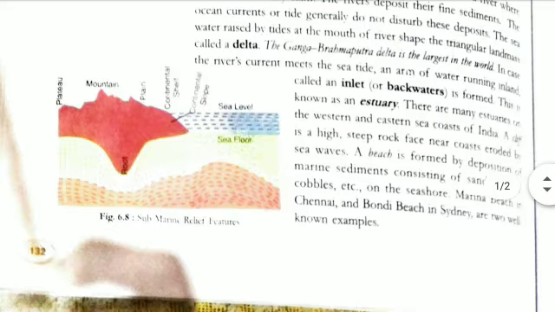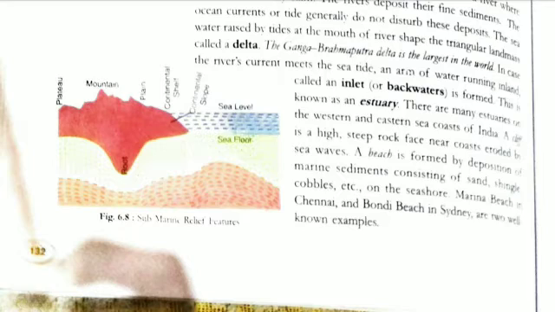A cliff is a high, steep rock face near the coast eroded by sea waves. On the sea coast you are going to see different shapes of rocks. Continuously, if the waves of the water hit the rock, some part of the rock is going to be eroded, and by this erosion they form some shapes. So because of the sea waves only, a cliff is made.